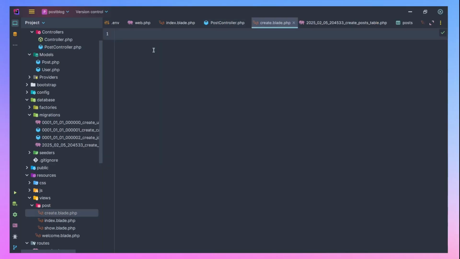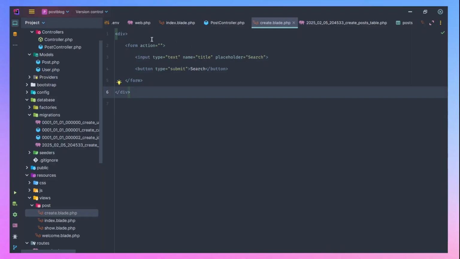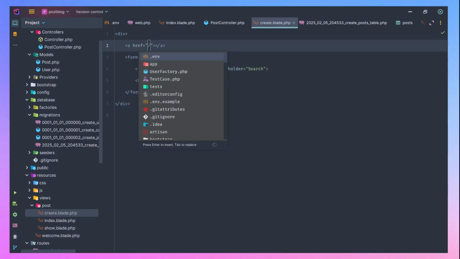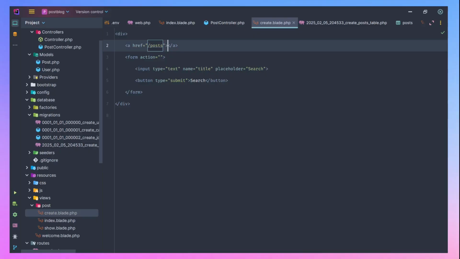The view doesn't exist, so I've created it using PhpStorm. It's just PhpStorm magic. Let me have something here, an a tag. I want to go back to posts, so let's say go back to posts, or view all posts.